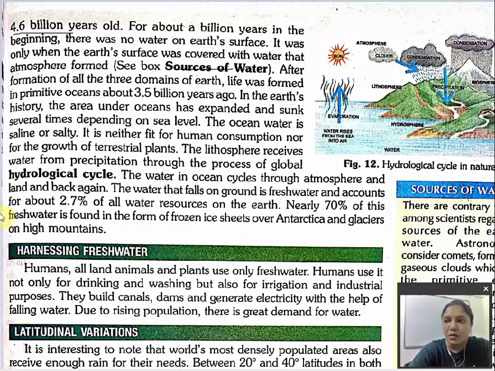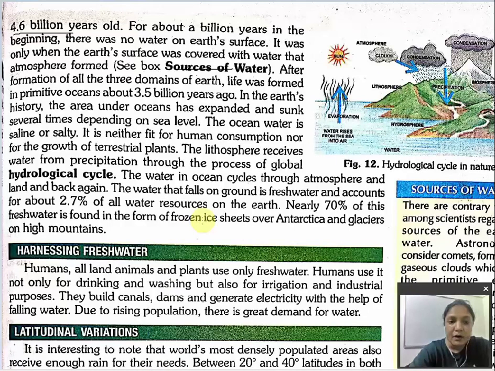The water cycle is also known as the hydrological cycle. This we know, right? You have got a new term, but in our lower classes we studied it as the water cycle, as I explained now. The water in the ocean cycles to the atmosphere and land and back again.